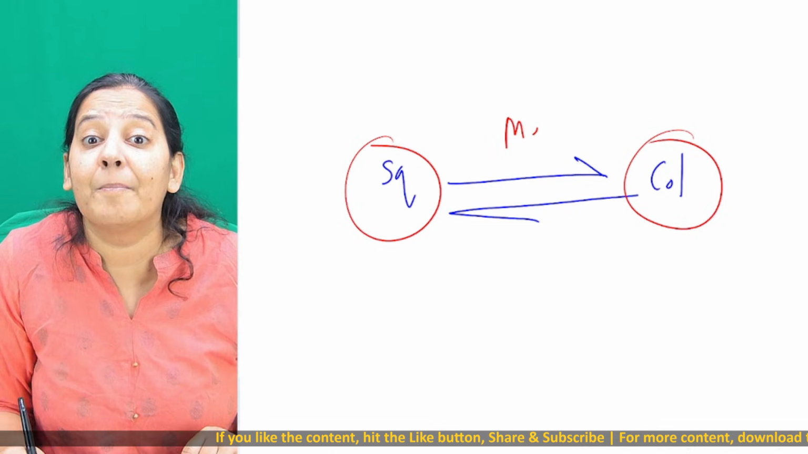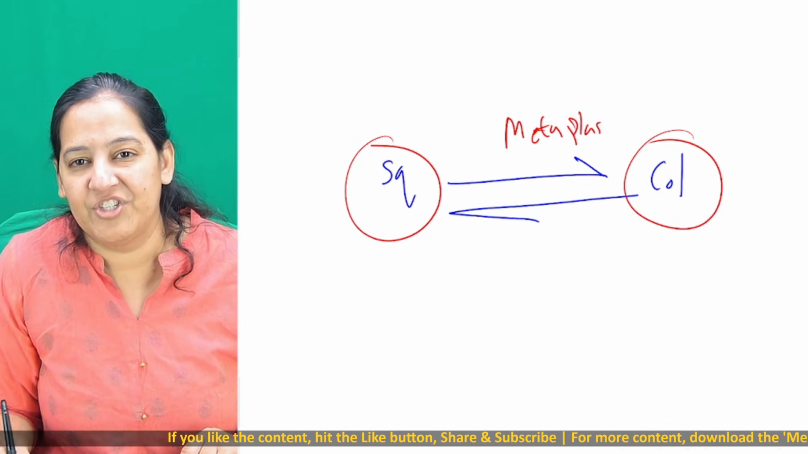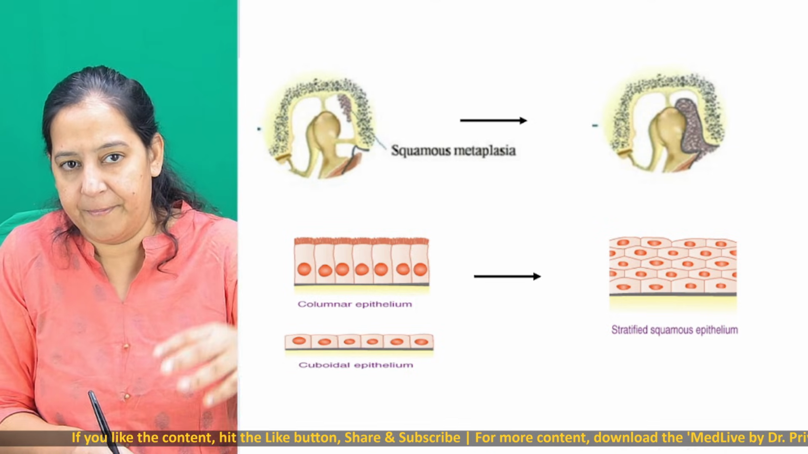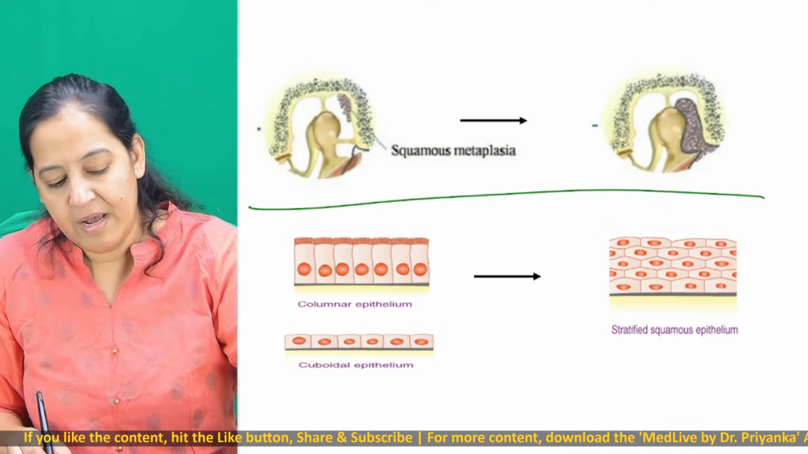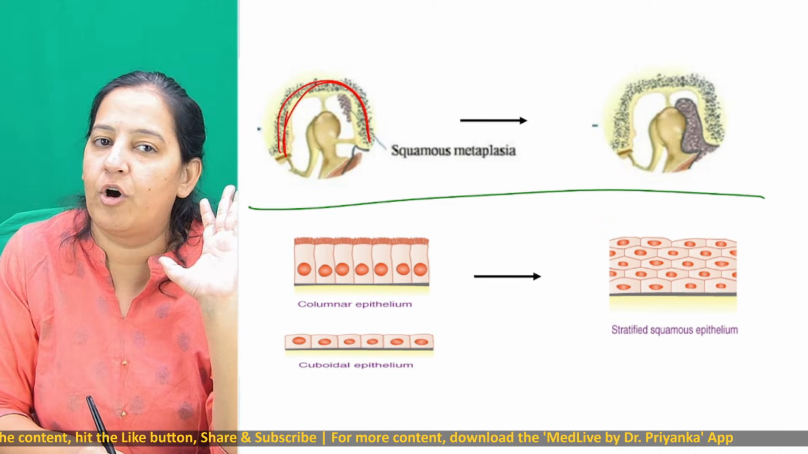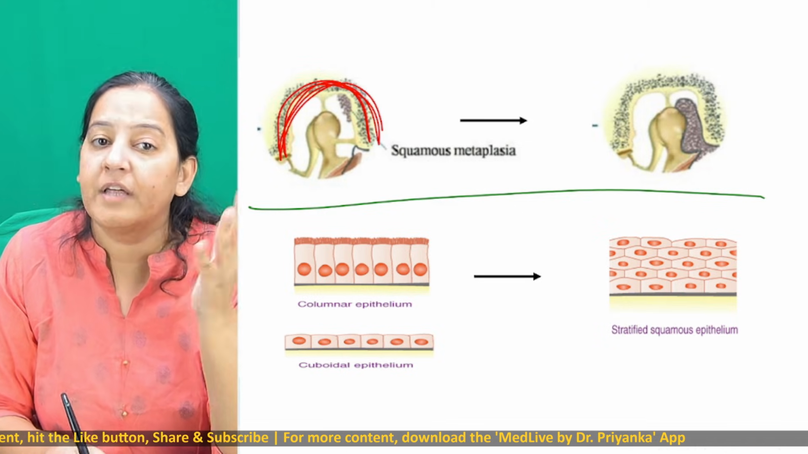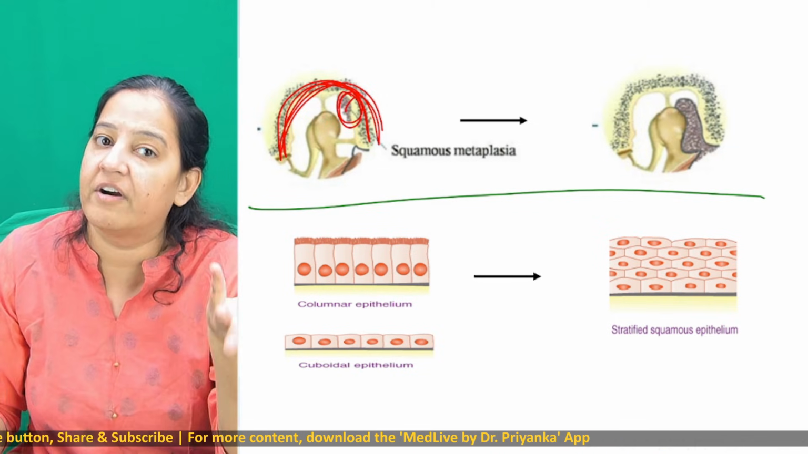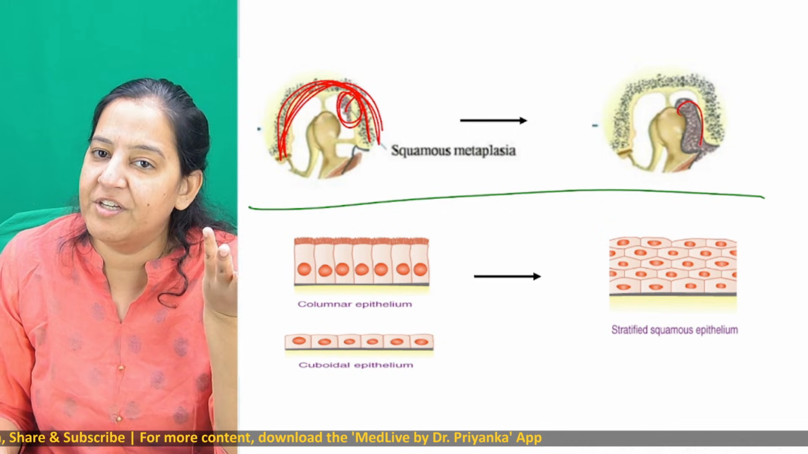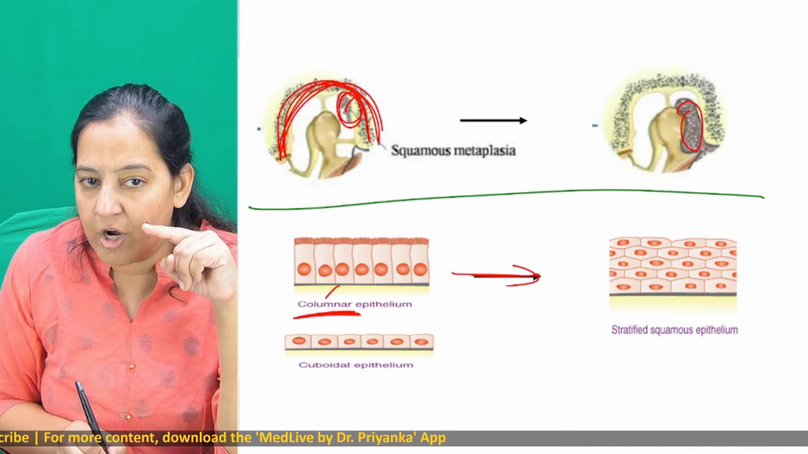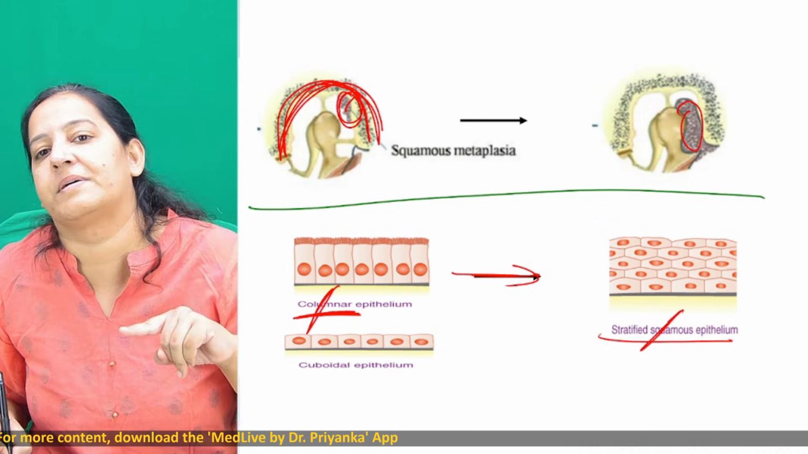That's metaplasia. So the last theory says that, see the above diagram, don't see the below one. The last theory says that the middle ear doesn't have squamous epithelia. The middle ear has only cuboidal and columnar. The cuboidal and columnar get converted into squamous via metaplasia. So columnar is converting into squamous epithelia.